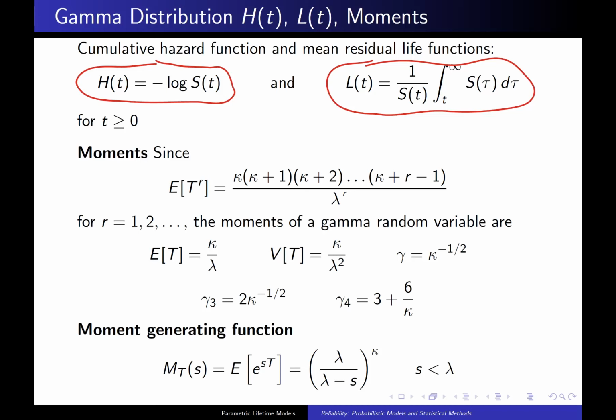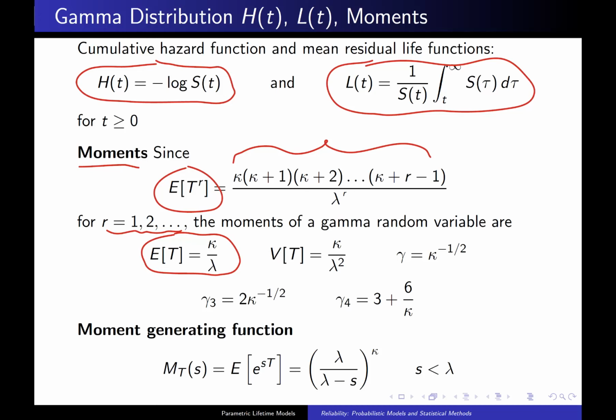The lifetime distribution representations are not particularly tractable. On the other hand, the moments are fantastic. There is a result for the gamma distribution that says the expected value of T sub r is this quantity. You can see there is a product in the numerator and then lambda raised to the r power in the denominator, and that is for integer values of r. When you plug in r equals 1, you get the population mean.